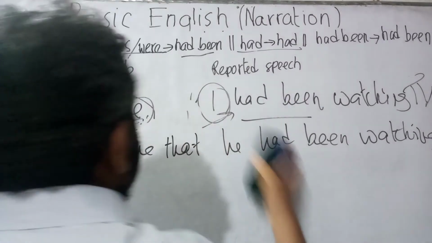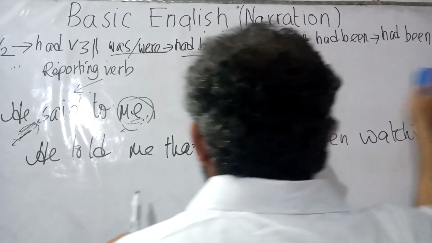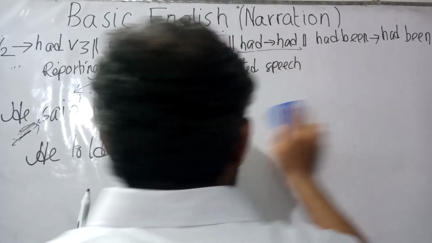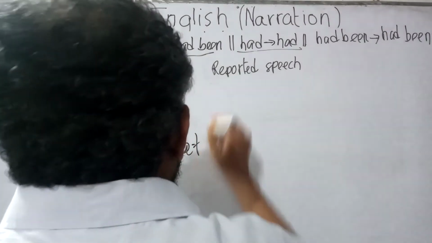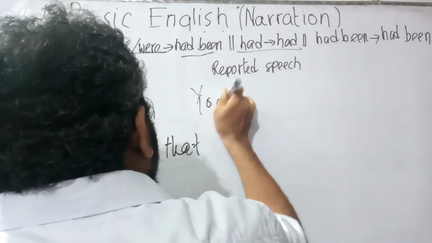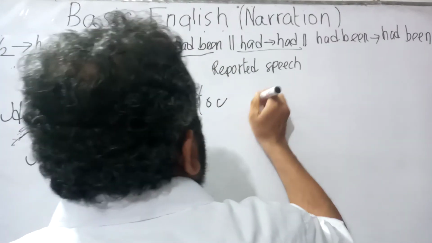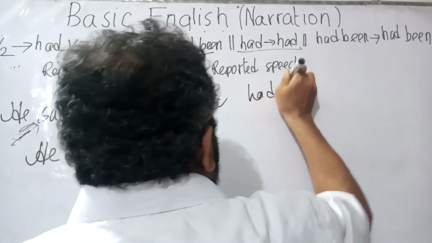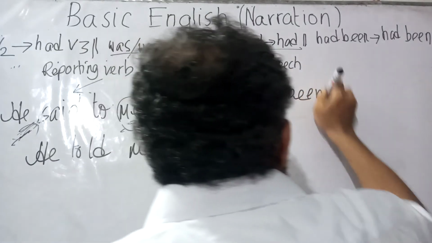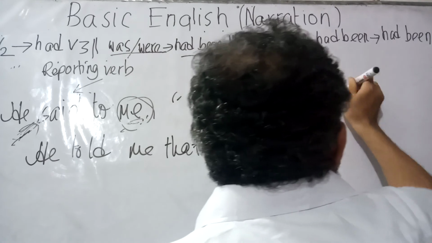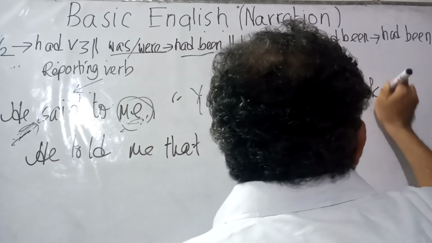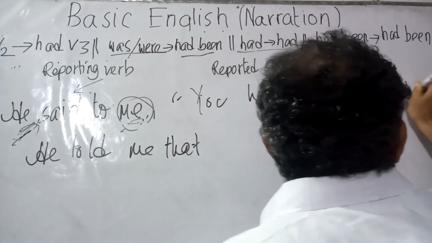Now, let us make another sentence by using second person, you. Say, you had been working hard.